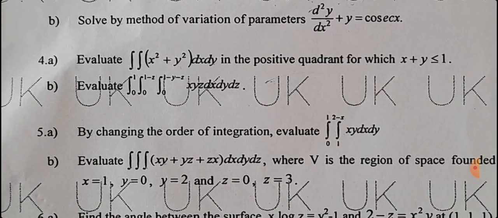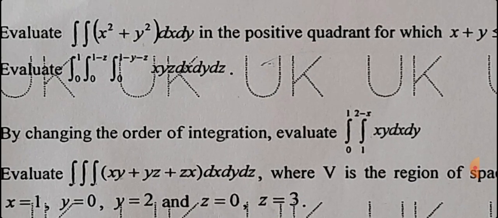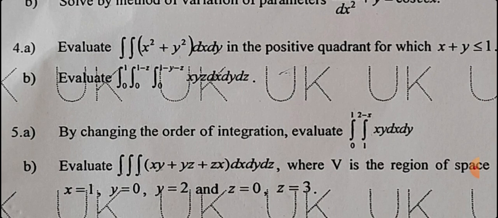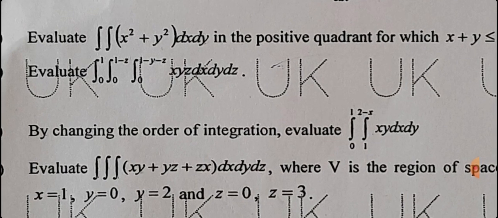Fifth a bit. By changing the order of integration, evaluate the double integral 0 to 1 and 1 to 2 minus x of xy dx dy. Very simple. The second integral is related to the y limits and the first one is the x limits. On changing the order of integration, x is in terms of the y variable and for y you directly get real numbers, and just you do it.